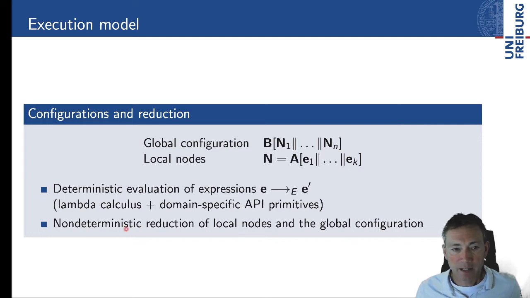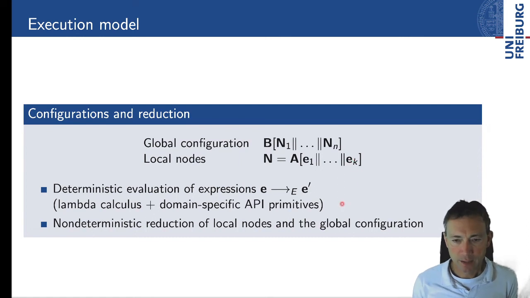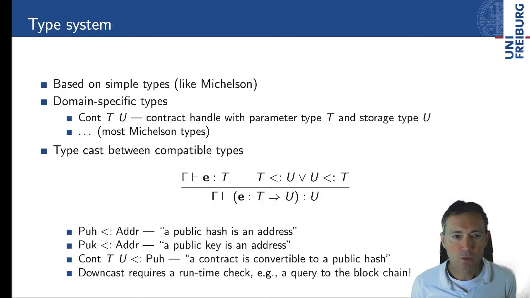Then on the higher levels, we've got non-deterministic reduction. So reduction on the local node non-deterministically selects one of the threads to make progress. And also on the global configuration, we non-deterministically select a node and then perform some action in that node.